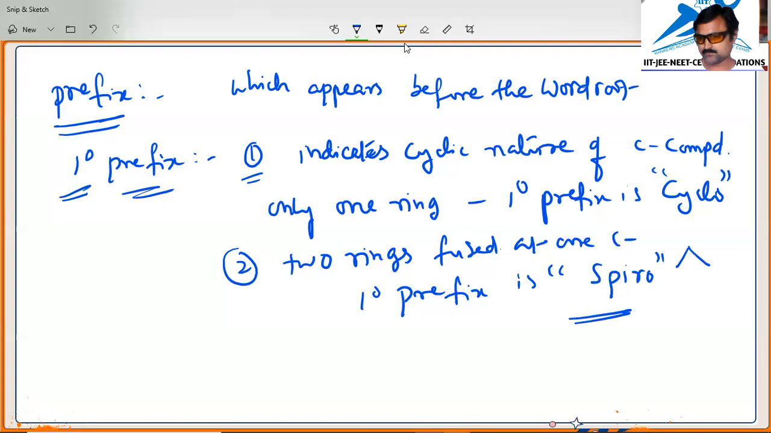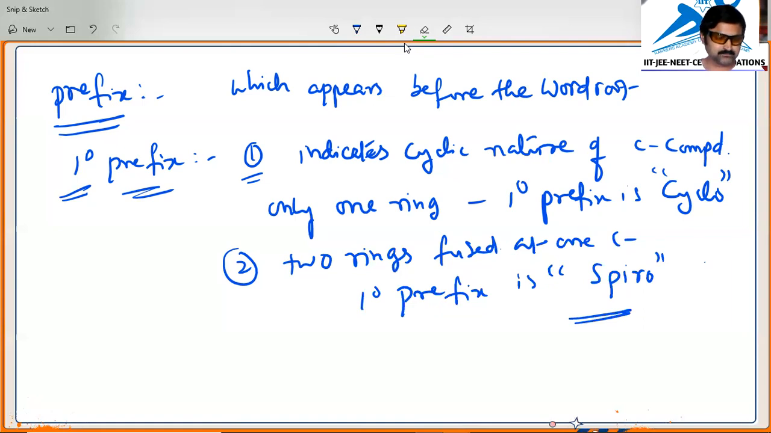Suppose you see it like this: here, this is the carbon which is common. You will get several examples, which I will discuss in later sessions; I have already discussed them earlier and will discuss them again in the coming classes.